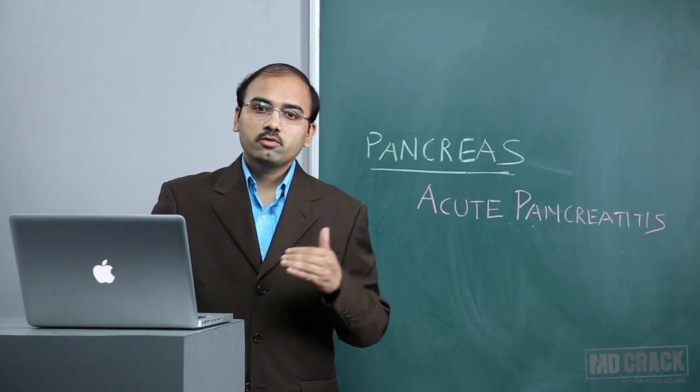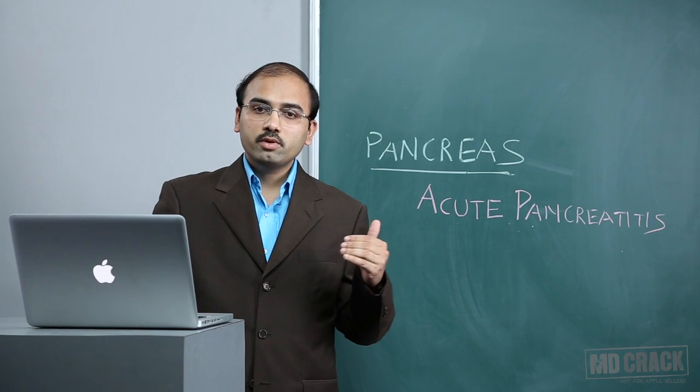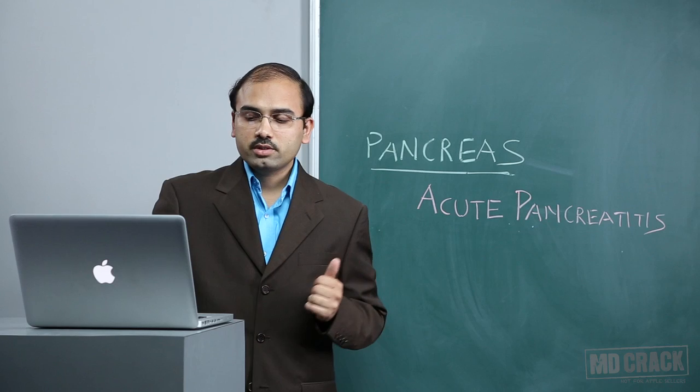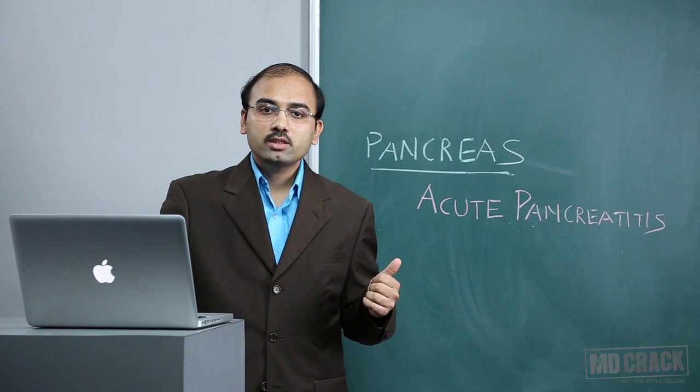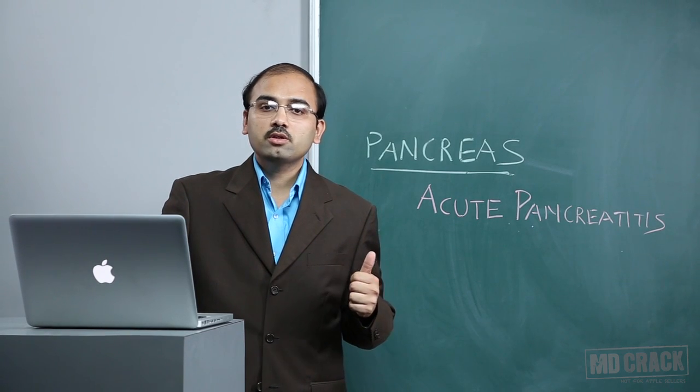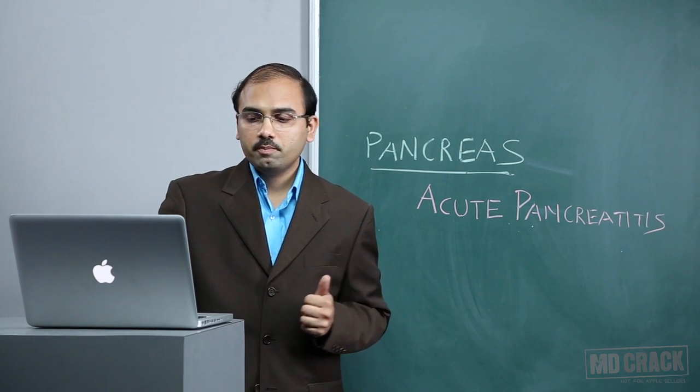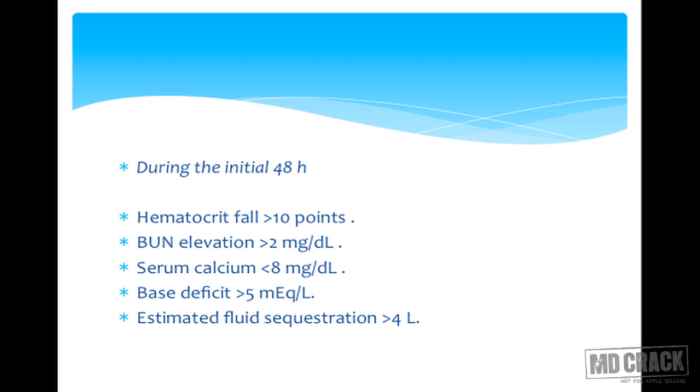So serum calcium is an indicator of severe pancreatitis after 48 hours. There will be a base deficit of more than 5 milliequivalents per liter, and estimated fluid sequestration of more than 4 liters.